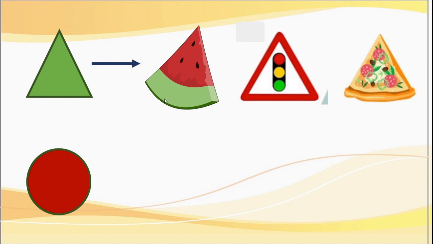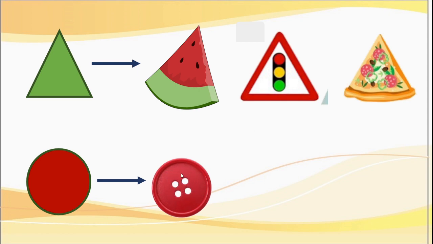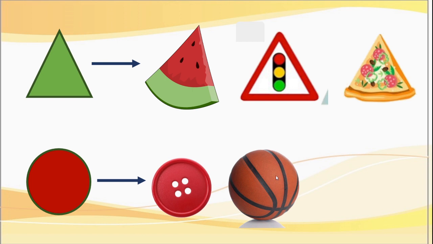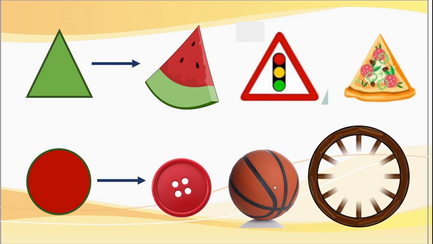They all have triangle shape. They are triangular in shape. Circle, see, this is a button. This is a ball. And this is a wheel, isn't it? All have a round shape or circle shape, correct?